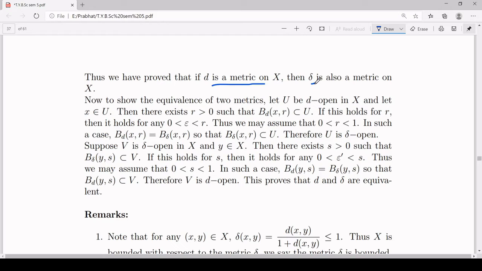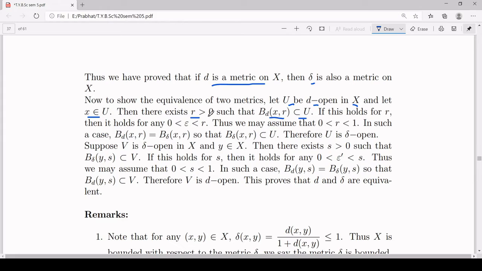Now we will show that d and delta are equivalent on capital X. For this, we will make use of the definition of equivalent metric. That means we will show a set U is d-open if and only if it is delta-open. So let's consider a set U which is open with respect to the metric d inside our set capital X. Since U is open with respect to d, by the definition of open set, if x belongs to U, there exists a positive real number r such that the open ball centered at x of radius r with respect to the metric d lies totally inside capital U.